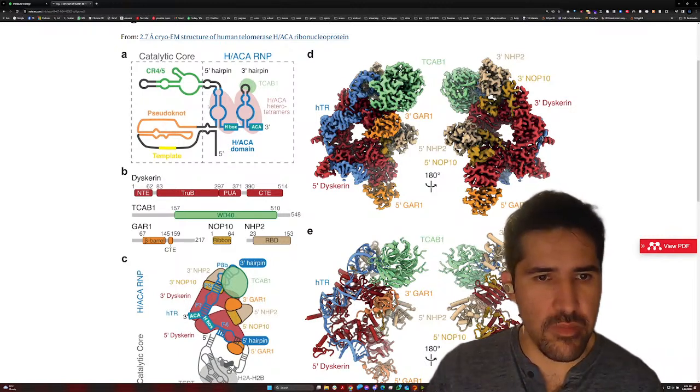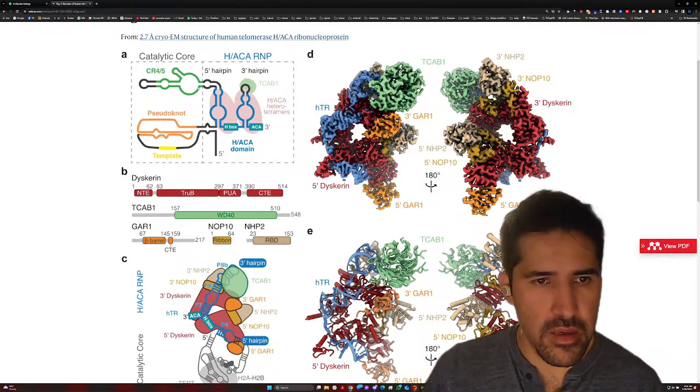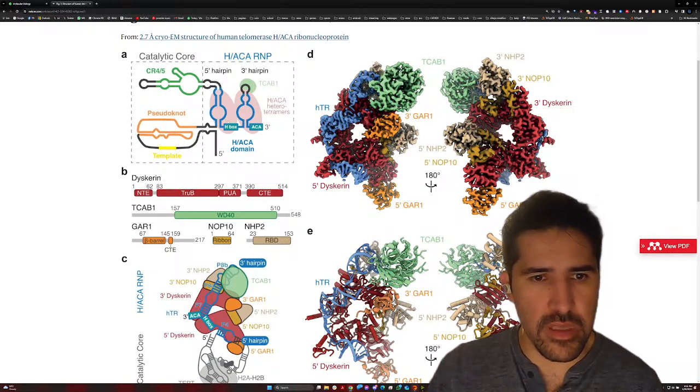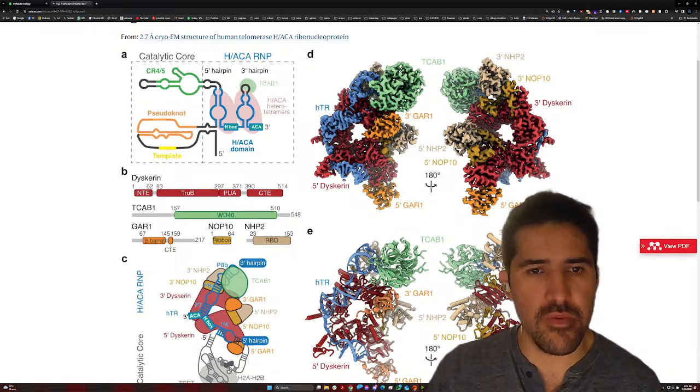As you can see, it bends and then goes back to the catalytic core, goes back into a 5' hairpin, and then there's the H box, some other secondary structure where there seems to be binding of different proteins, like for example TCAB1 and H/ACA heterotetramers.